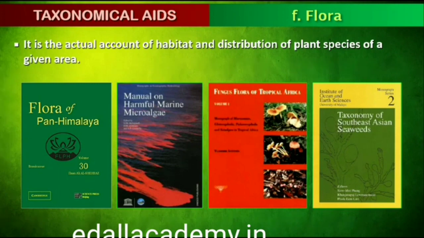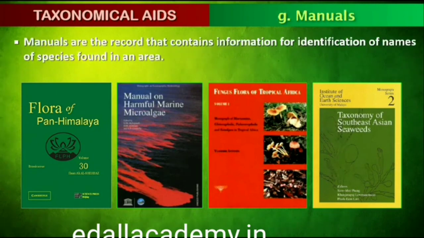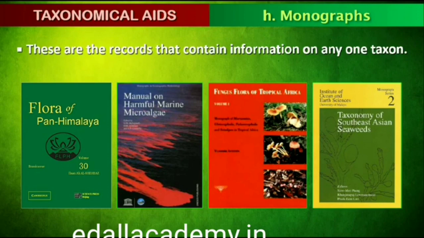Flora, manuals, monographs and catalogs are some other means of recording descriptions. They also help in correct and incorrect identification. Flora contains the actual account of habitat and distribution of plants of a given area. These provide the index to the plant species found in a particular area. Manuals are useful in providing information for identification of names of species found in an area. Monographs contain information on any one taxon.